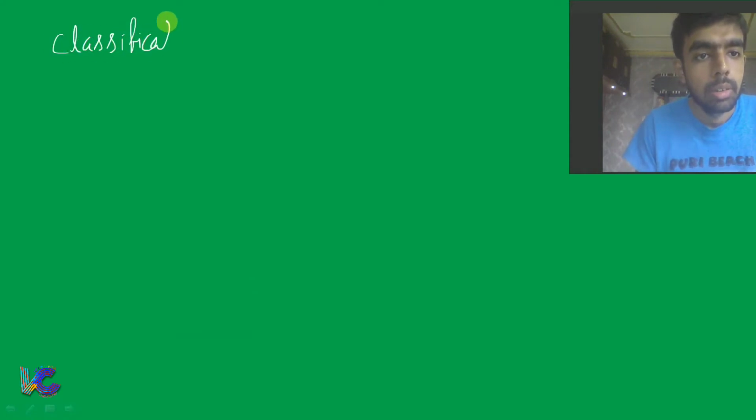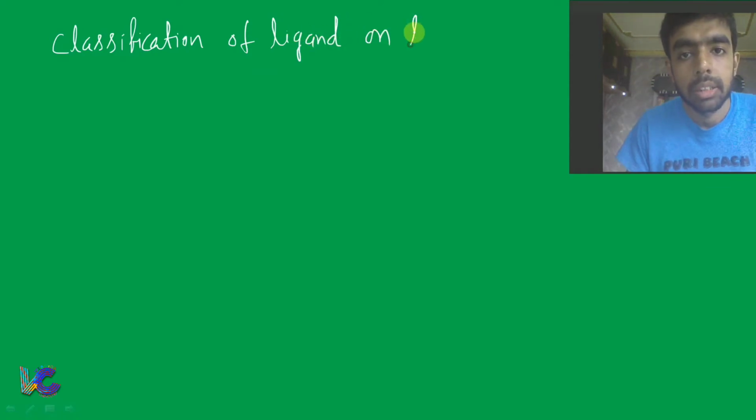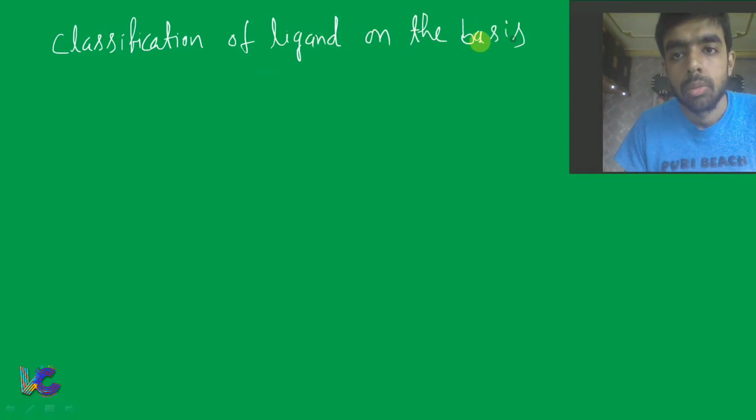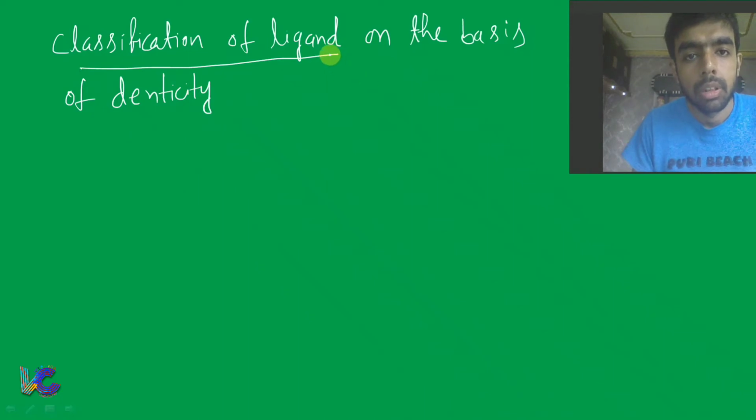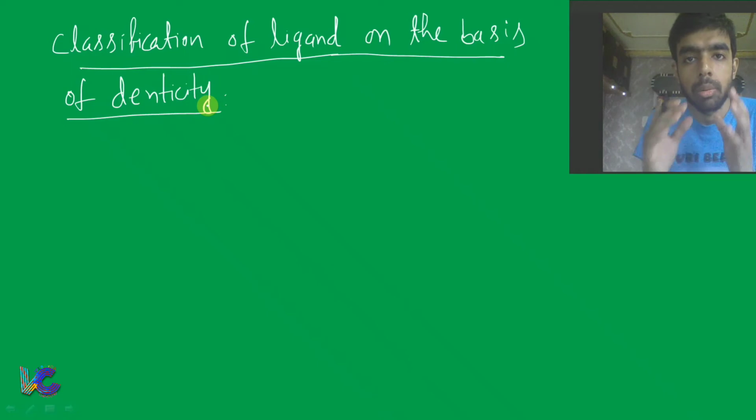Okay. Classification of ligand on the basis of denticity. Fine. So far we know what is denticity. Some examples we have learned. Then we have also talked about some important points regarding denticity. Now we'll classify the ligand on the basis of denticity.